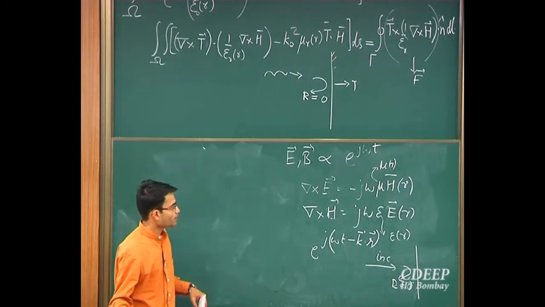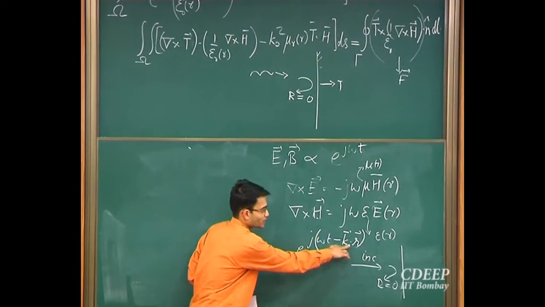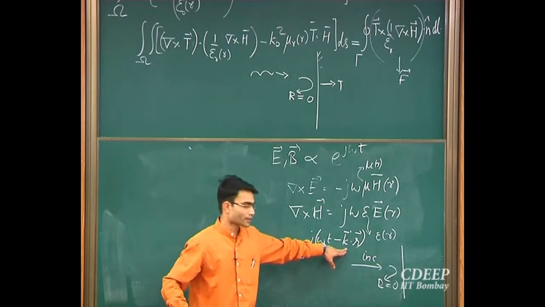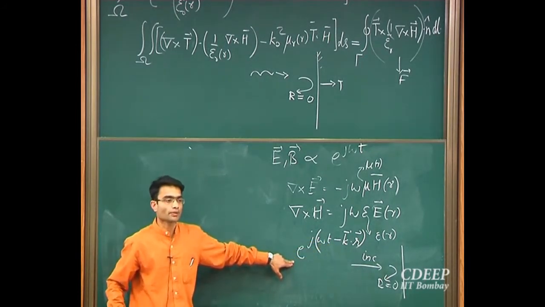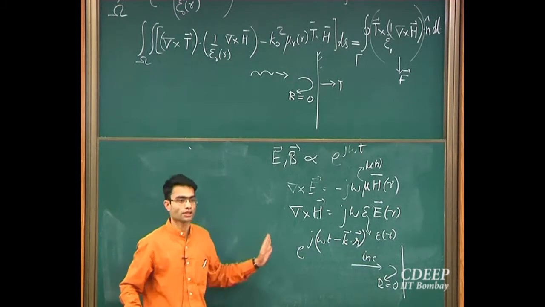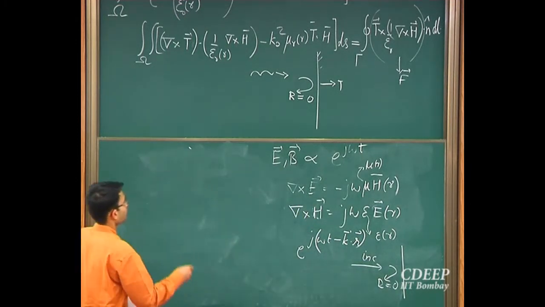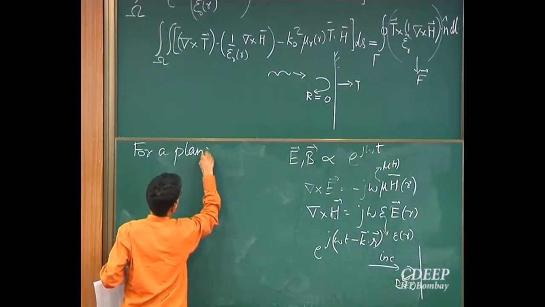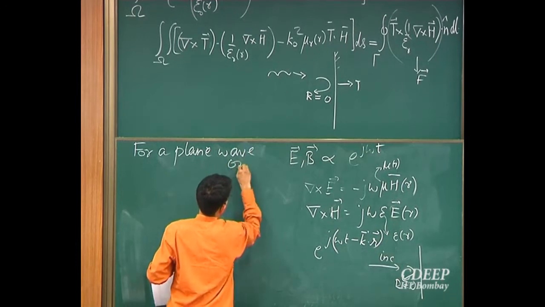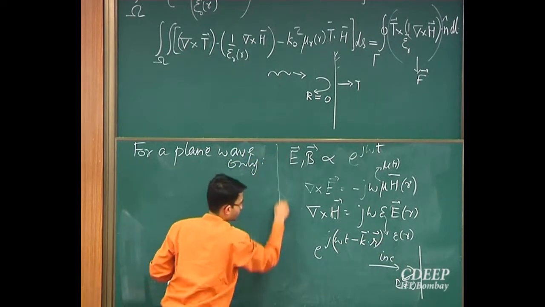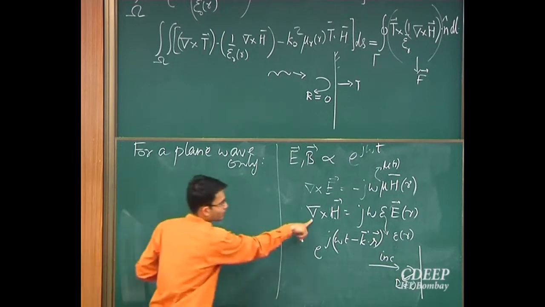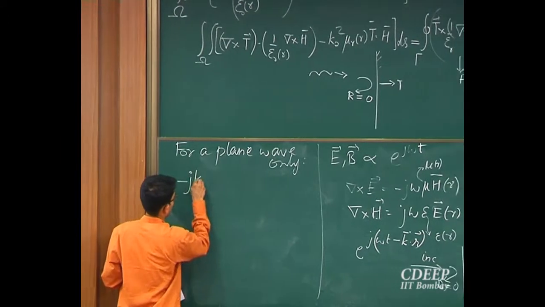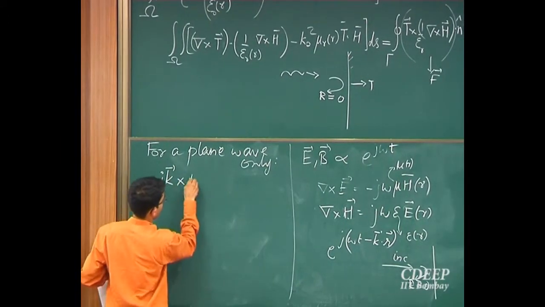this little bit of algebra everyone can do. Because the k vector is coming like this, if I take a space derivative of this expression, I'll get a minus jk outside. The exponential will remain as it is. So for a plane wave, this del I can replace by minus jk, and the rest will remain the same.